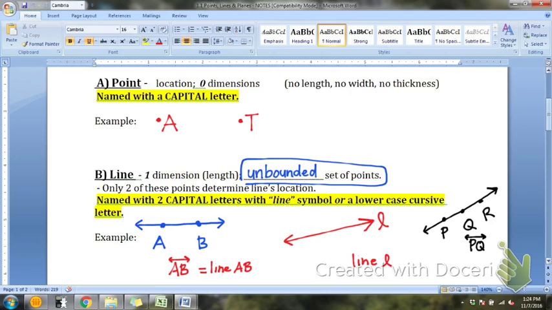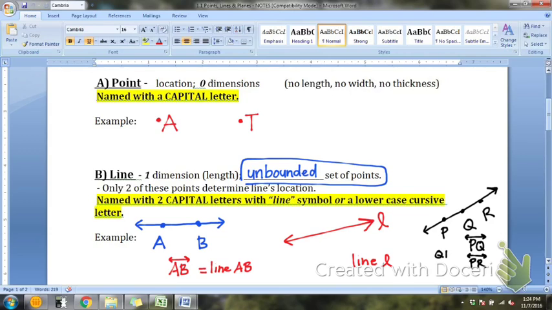Josh said you could use line PR. That would work as another name for it. It's still the same line because I still have P and R on there. QR would be another way to name it. You're just choosing any 2 points that are on that line.